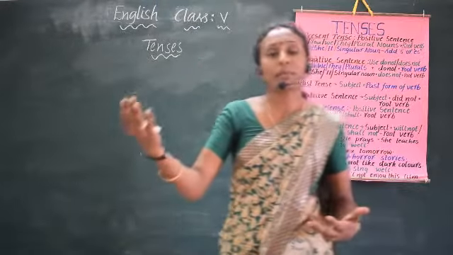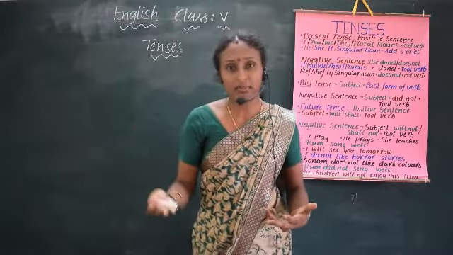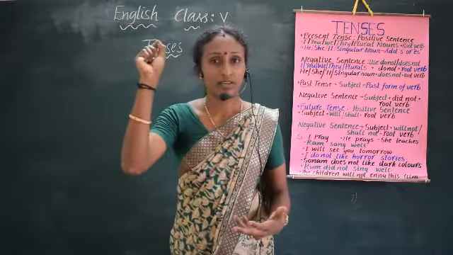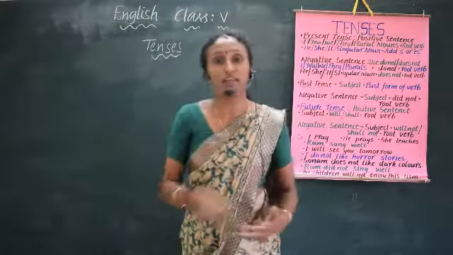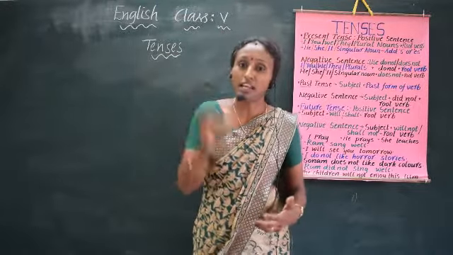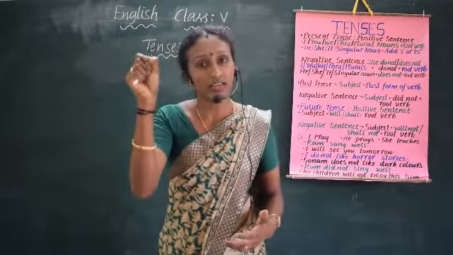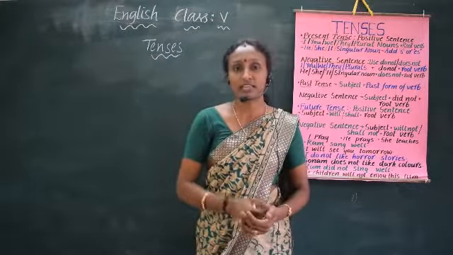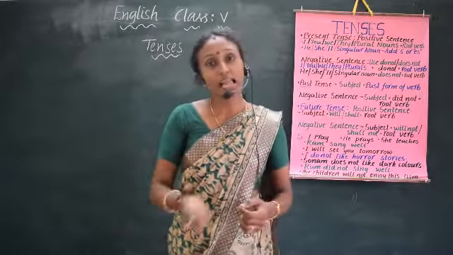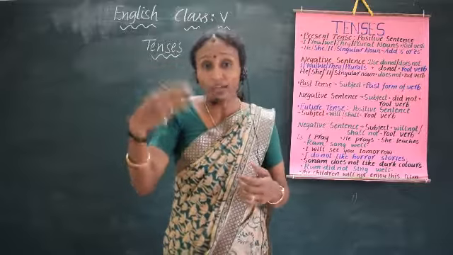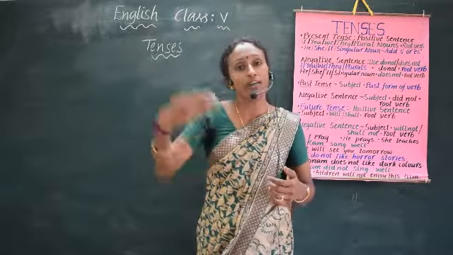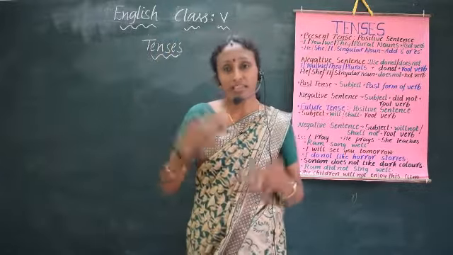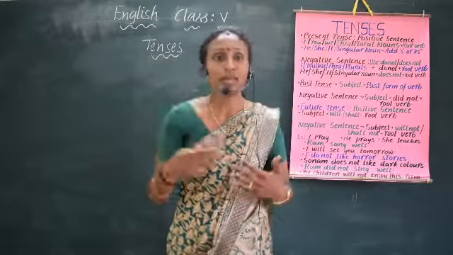What is meant by simple past tense? Simple past tense expresses an action that happened in the past. For example, I jumped into the well. Jumped means that action already happened in the past. That is simple past tense. What is meant by simple future tense? It expresses an action that will happen in the future, that is yet to happen. That did not happen now or yesterday. That will happen in the future. That is future tense. Now let us discuss these tenses one by one.